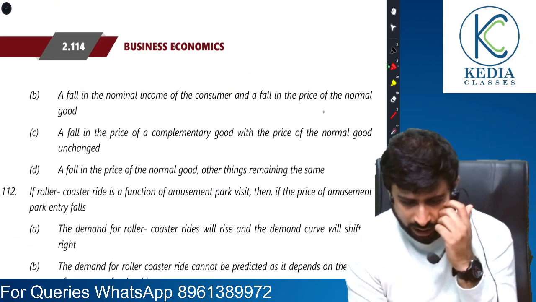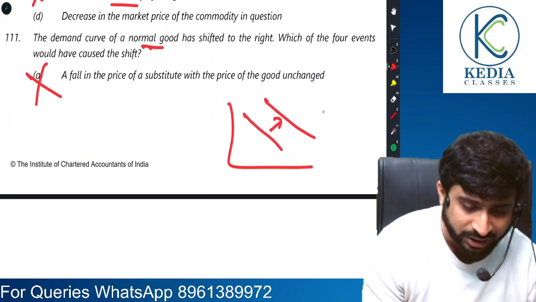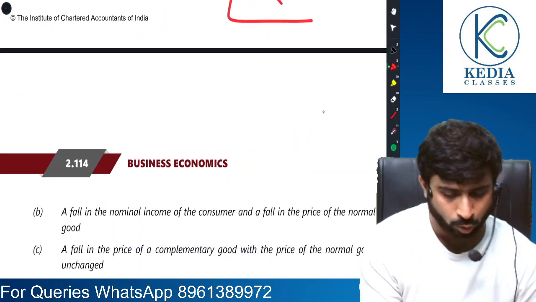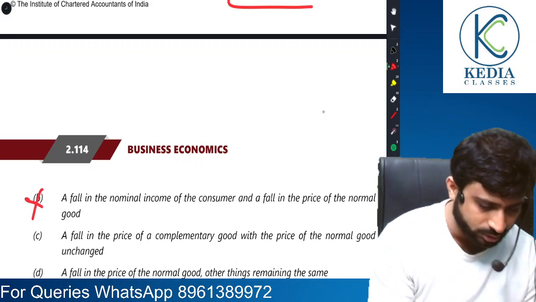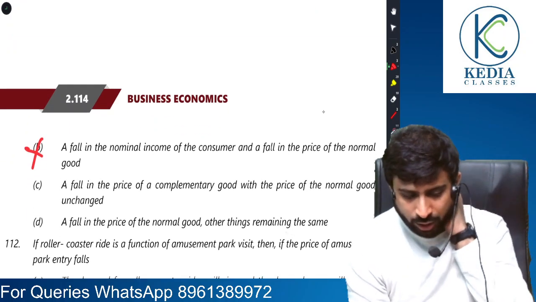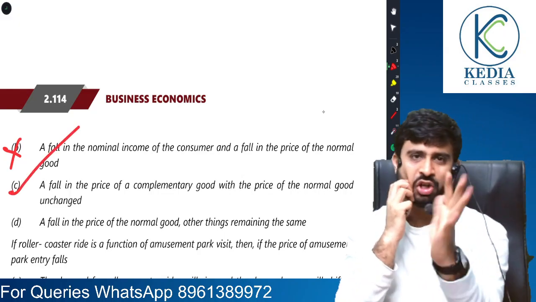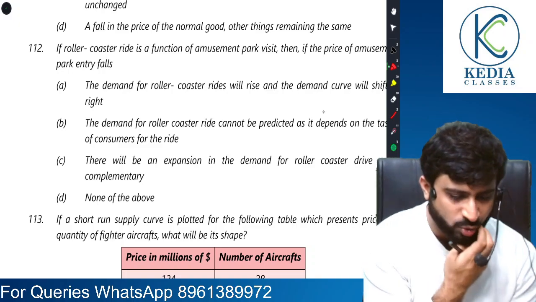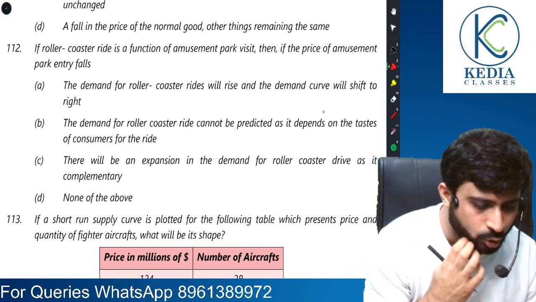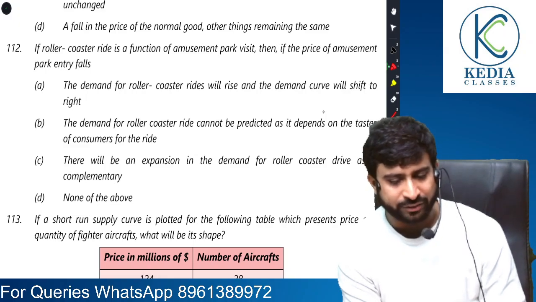A fall in income of the consumer. Oh, okay, wait. There is an increase in demand, right? So no, income fall will result in fall in demand, not rise. A fall in price of complementary goods. Yes, this is correct. I will not even read the fourth one. Absolutely correct. 112. If roller coaster ride is a function of amusement park visit,